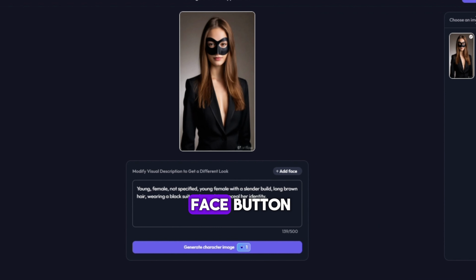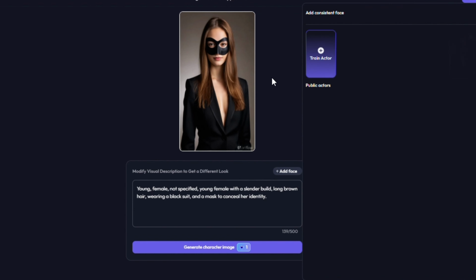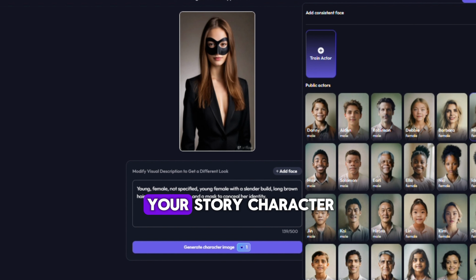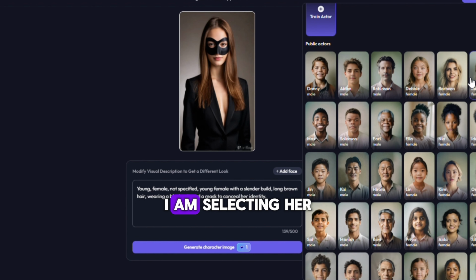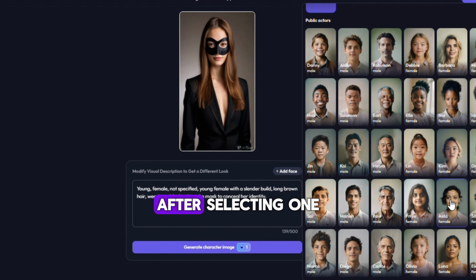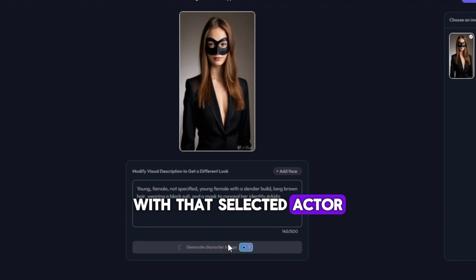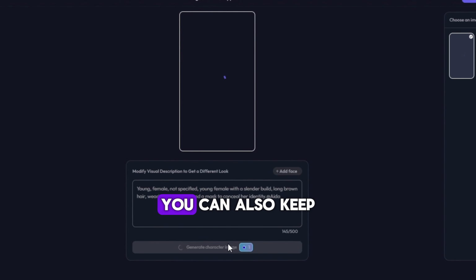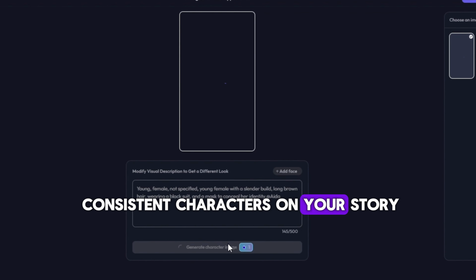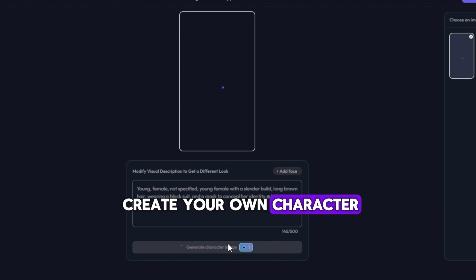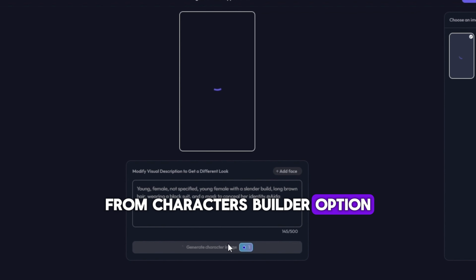In this story, I am not happy with Invisible Woman's character appearance. So I clicked on the Add Face button. You can select any pre-built character you like that will match your story character. I am selecting her. After selecting one, click on the Generate button and it will come with a new character with that selected actor. In this way, you can also keep consistent characters in your story. Or you can even create your own character with this AI from the Character Builder option.